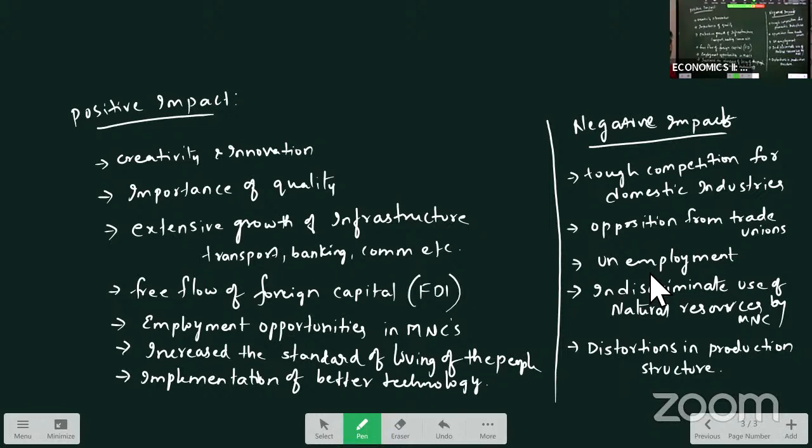Tomorrow we will discuss one more LAQ, that is small scale industries. Okay, so thank you.